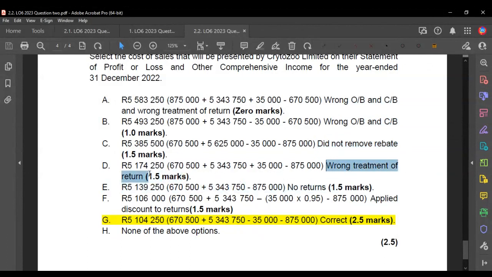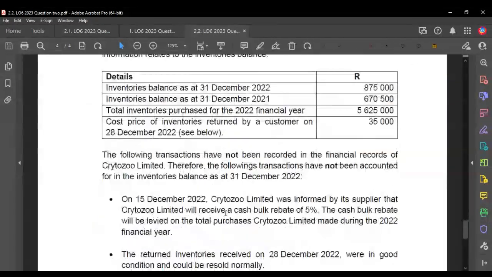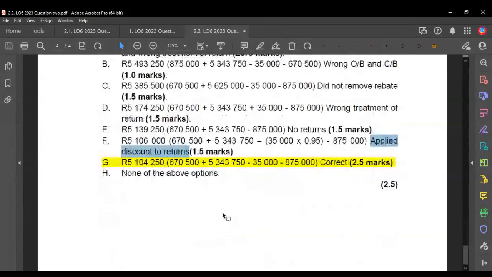D, they treated the return incorrectly again. Here they added the return, but in E they just ignored the return in its entirety. And when it comes to F, they applied the discount to the returns. So that's basically what they did wrong.